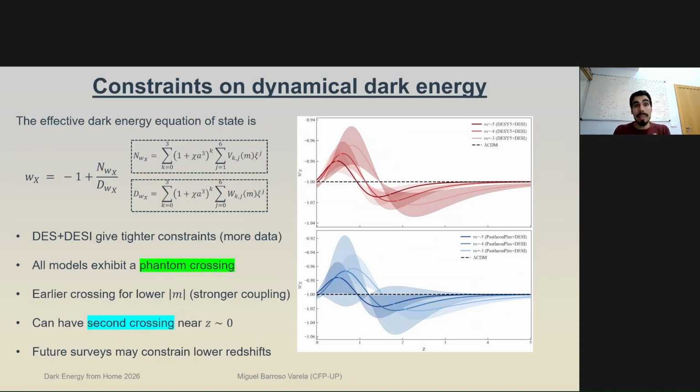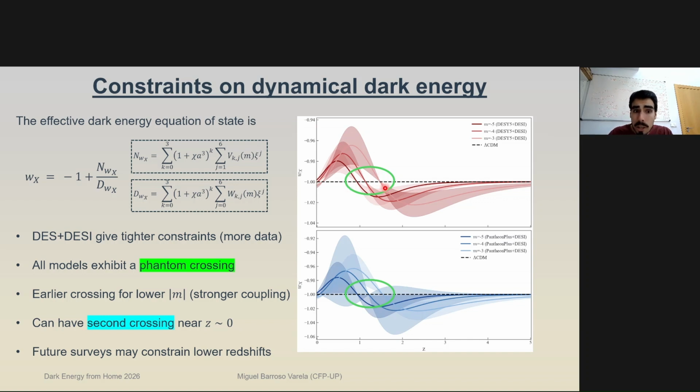We then look at dynamical dark energy itself. The equation of state parameter can also be calculated theoretically using the parameters that we were using before, like chi and xi. We noticed that the Dark Energy Survey results are more stringent than the Pantheon results that we show over here on the bottom, with the Dark Energy Survey results having smaller areas of confidence. And all models in both cases exhibit a phantom crossing.